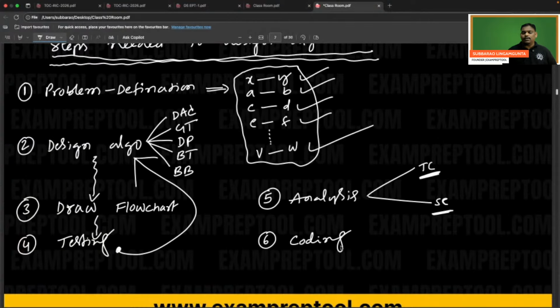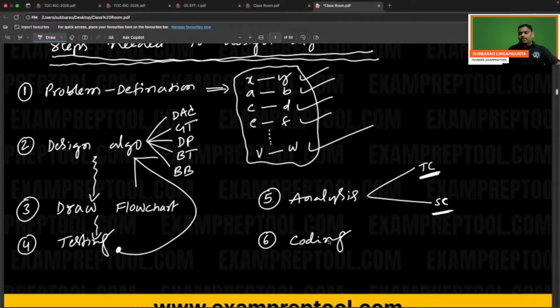Whether the coding is correct or not. Testing can be done everywhere. At problem definition time also you can do testing. Next one, designing the algorithm, also you can do testing. So these are, I think I can say, the maximum steps. So what I think is, company to company the steps will keep on changing.